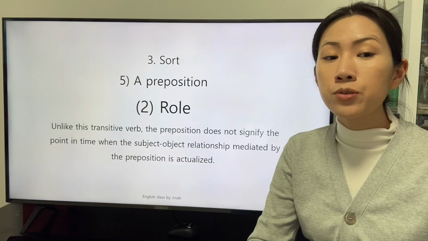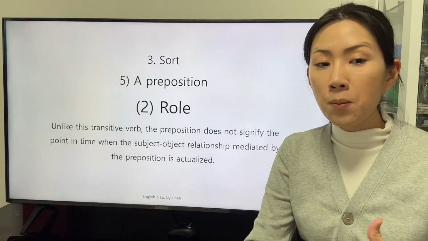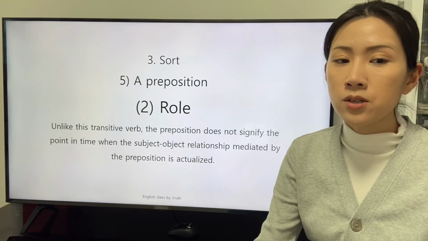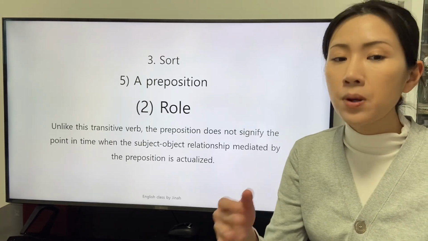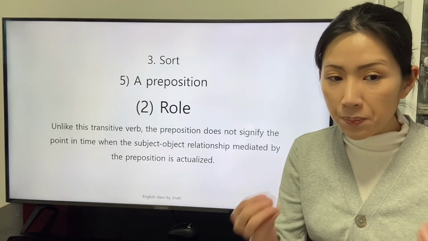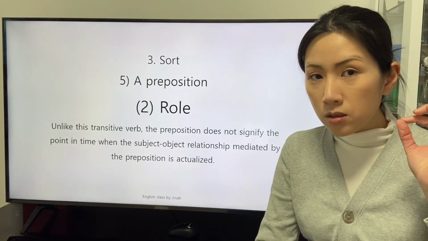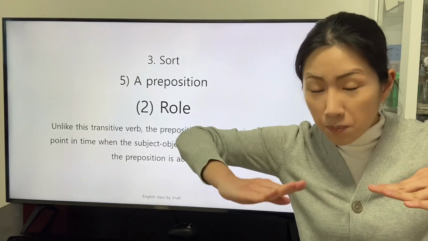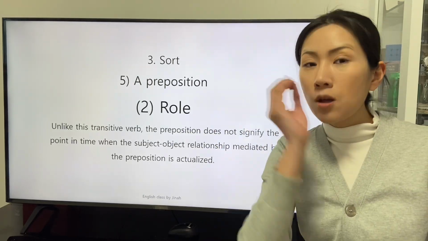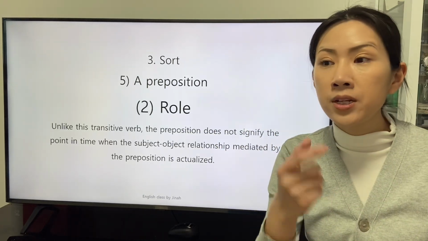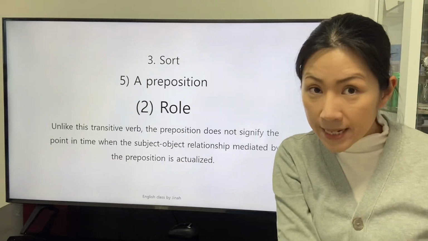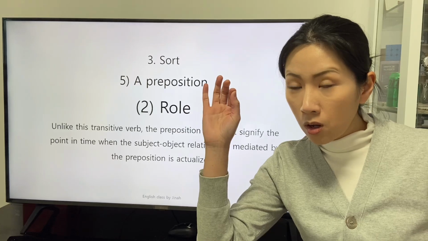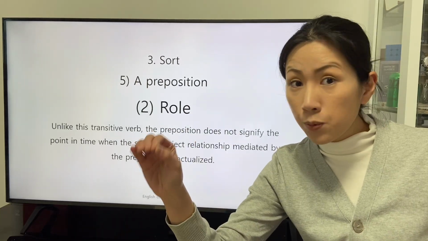Unlike this transitive verb, the preposition does not signify the point in time when the subject-object relationship mediated by the preposition is actualized. The preposition mediates the subject and the object, but the preposition does not reveal the gap between the present and the point in time when the definition of the preposition is actualized.